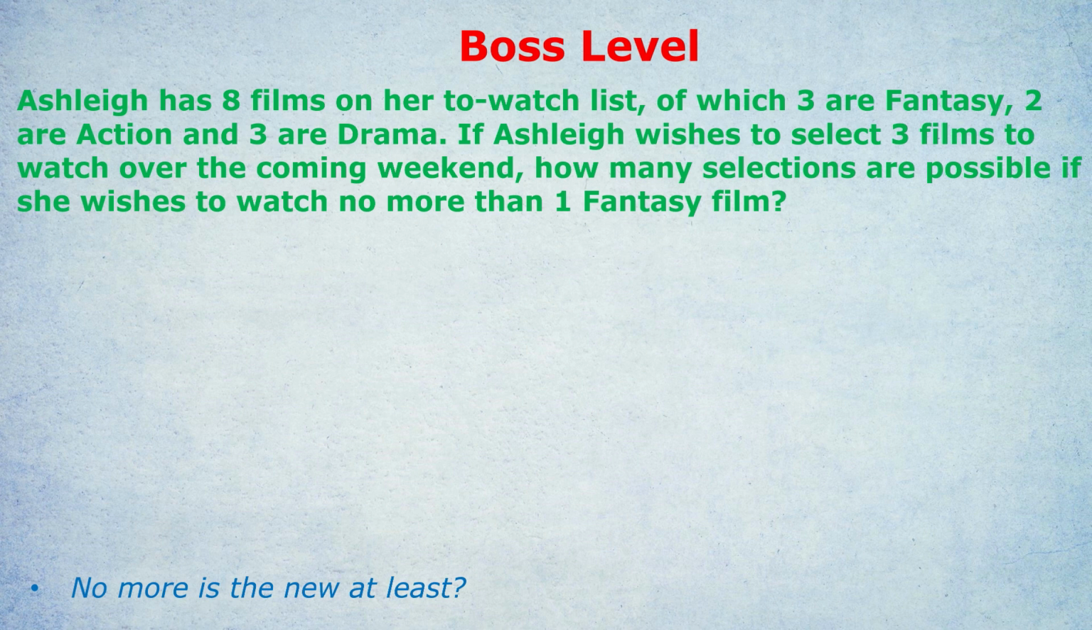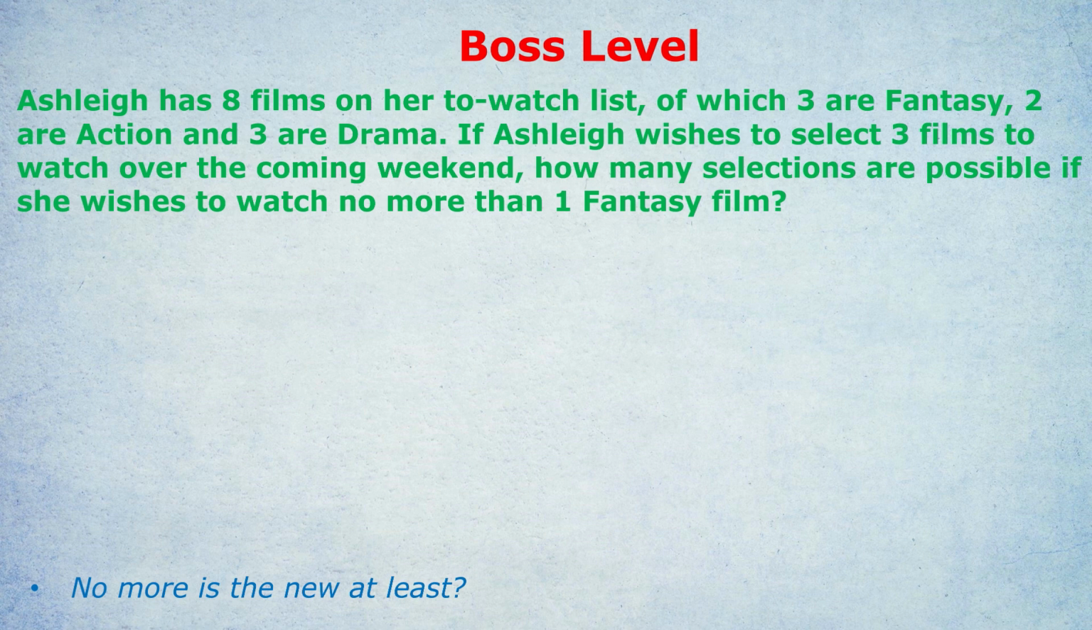Let's consider getting what we want versus not getting what we want and see which one's easier to work out. Here, getting what they ask for, no more than 1 fantasy film, means a cap of 1. So the way of getting that would be getting just 1 fantasy film, or another way would be getting 0 fantasy films. Those are the 2 ways that we can get what we want. Both of those are at or beneath the cap of 1 fantasy film. So there's 2 ways only.